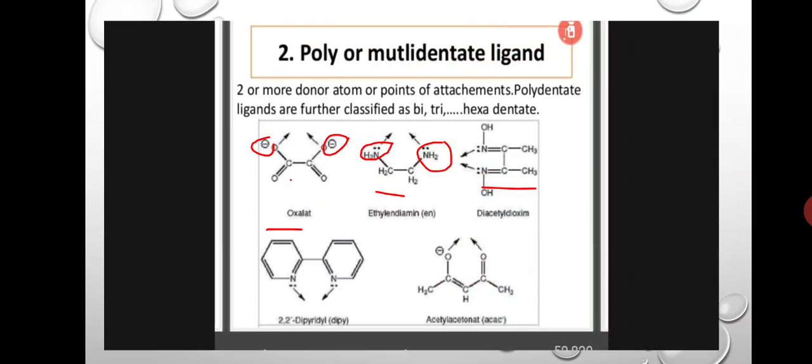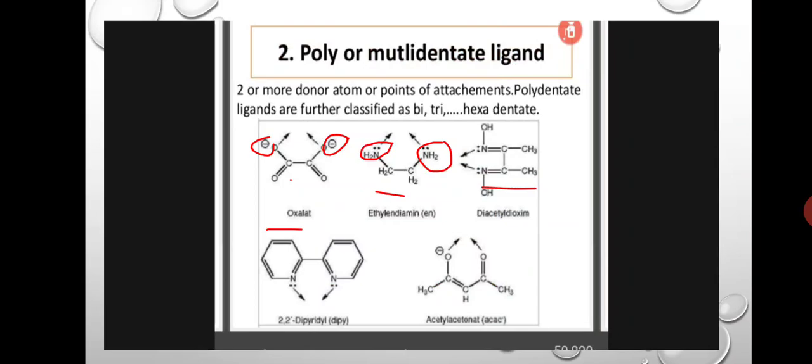Tridentate means it will donate three pairs of electrons and form three bonds with the central metal atom. Tetradentate will give four pairs of electrons and form four bonds around the metal.